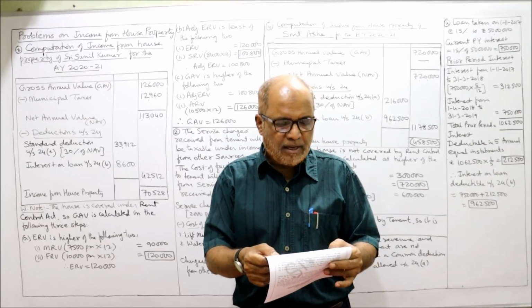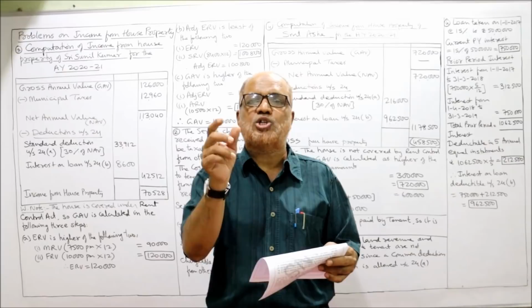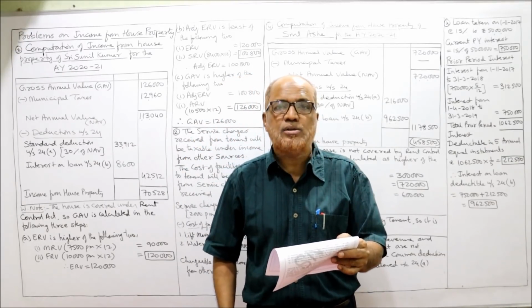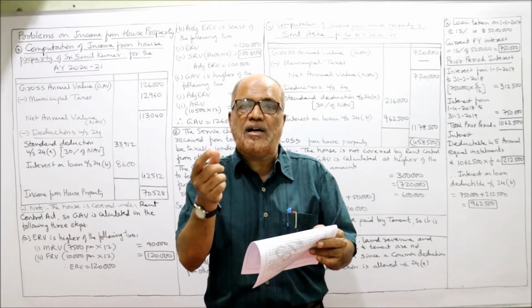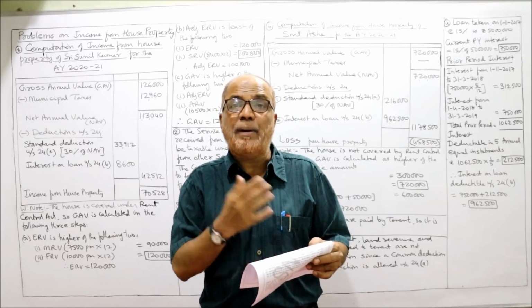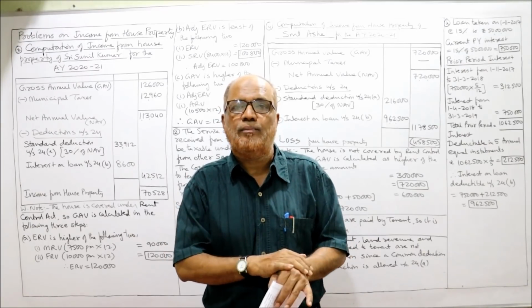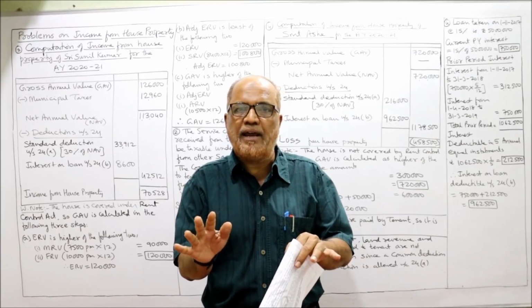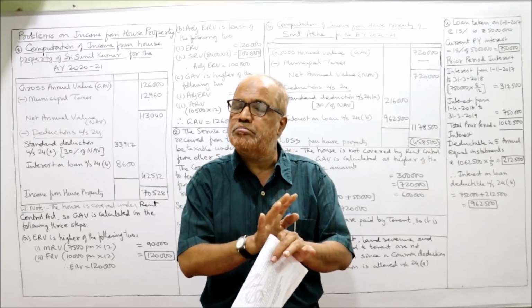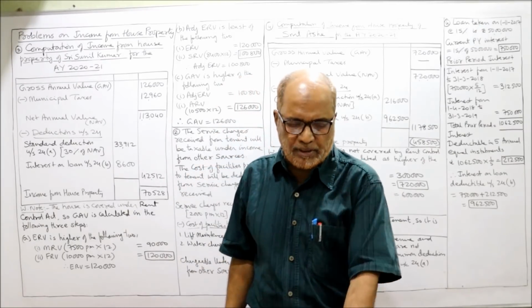Repairs, ignore. Interest paid on loan taken to construct the house is allowed as deduction under section 24B, but including the penal interest of rupees 1,000. That 9,600 includes 1,000 rupees penal interest, penalty interest. Income Tax Act says penal interest is not allowed. Normal interest paid is allowed, whereas penalty paid on non-payment of interest, penal interest, is not allowed. Compute the income from house property, that's all.